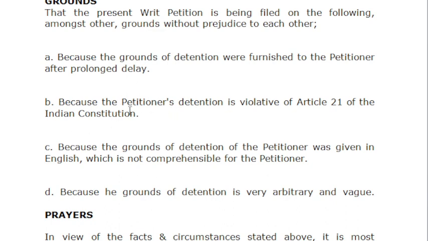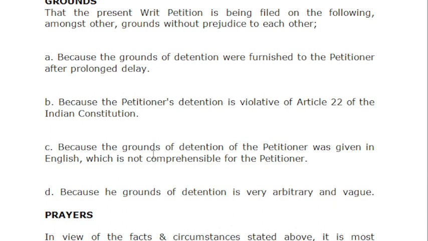And because of the petitioner's detention in violation of Article 21, right to privacy, you can also add here Article 22. Under Article 22, there are certain grounds in sub-clause 1. You can check that out.